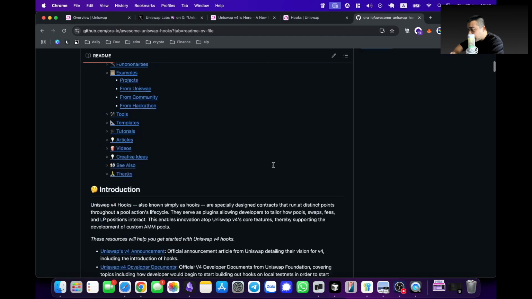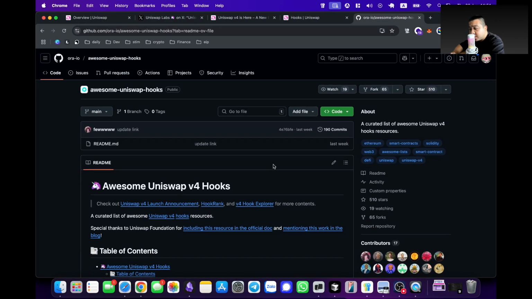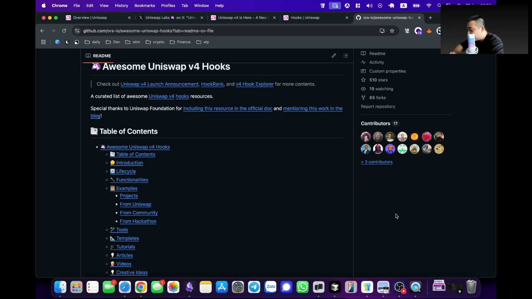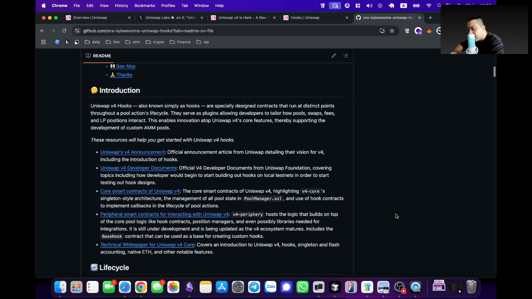So on GitHub, we have something called Awesome Uniswap Hooks. Essentially, it's a collection of all the Uniswap hooks right now, and it's very well maintained. You see the latest Git commit was actually last week, so they update it. There are tons of people building hooks right now.